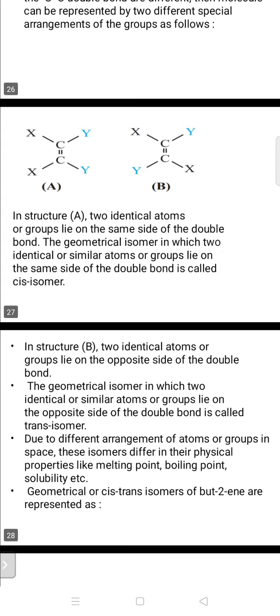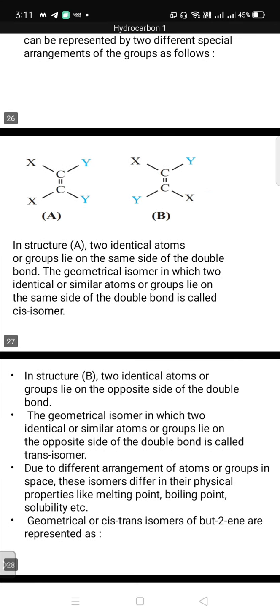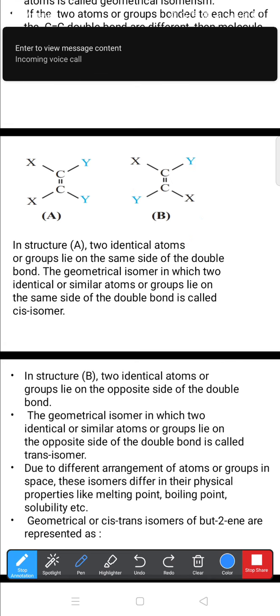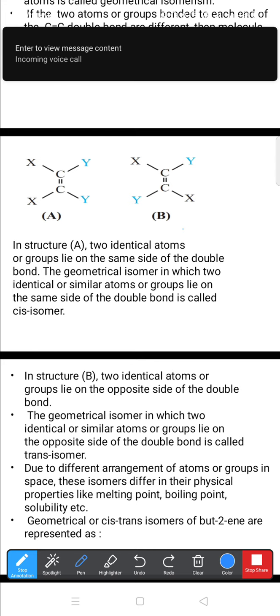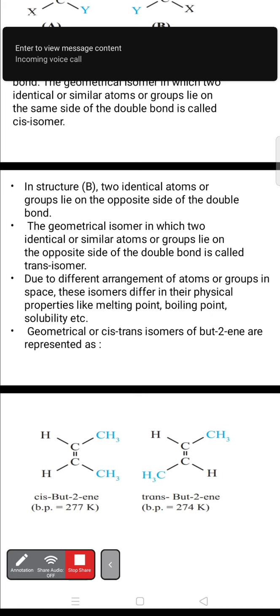Now about this one, this X is in the opposite way, and this Y is in the opposite way, which indicates the trans structure of this geometrical isomerism. Now here cis and trans are the main representations of geometrical isomerism.